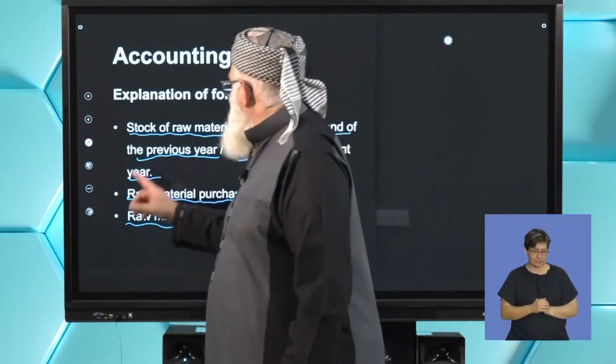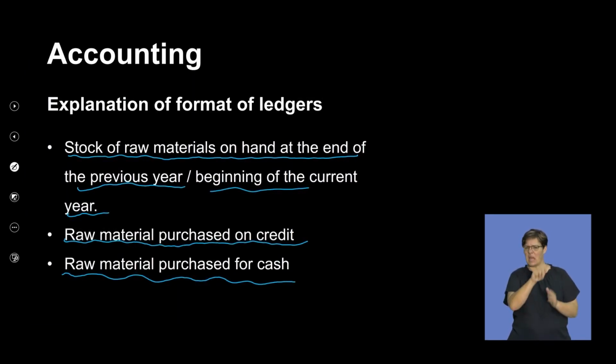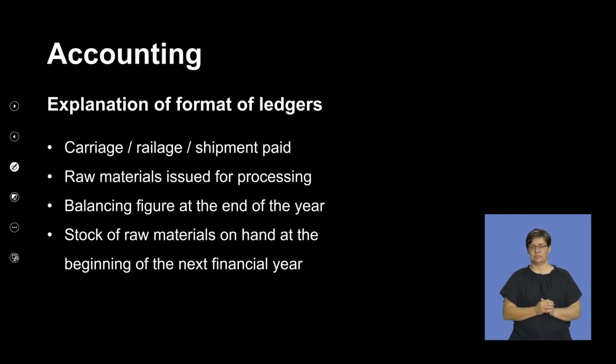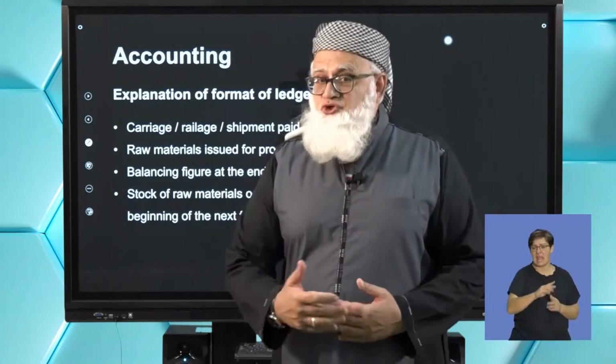Okay, so we've dealt with that one. Let's go to the next one. Another bank entry. I wonder what that is about. Let's find out and see what it's about. Okay? It may be possible that you had paid carriage or railage or import duties.